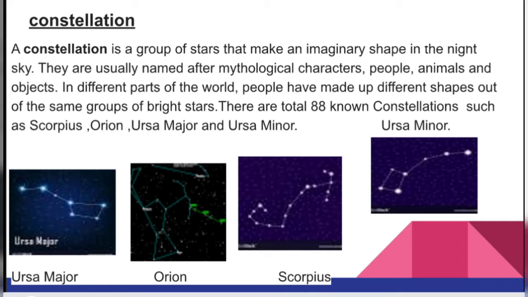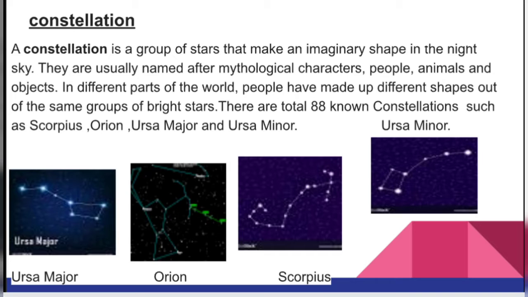In different parts of the world, people have made up different shapes out of the same groups of bright stars. There are a total of 88 known constellations such as Scorpius, Orion, Ursa Major, and Ursa Minor.